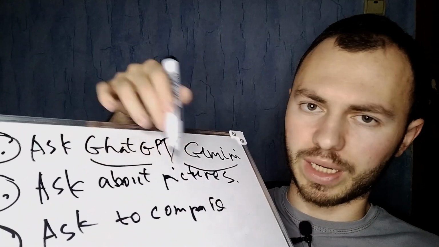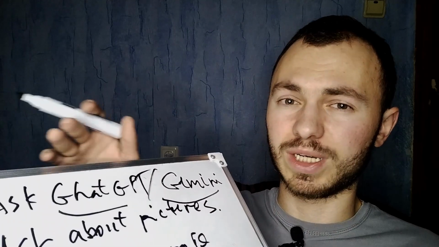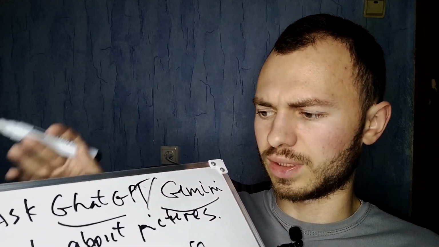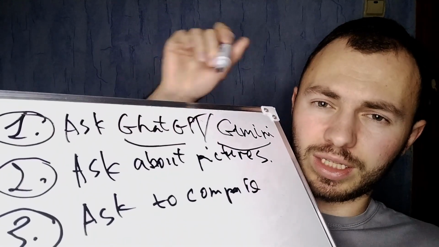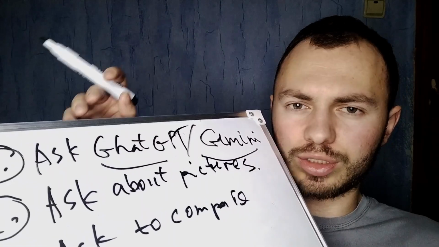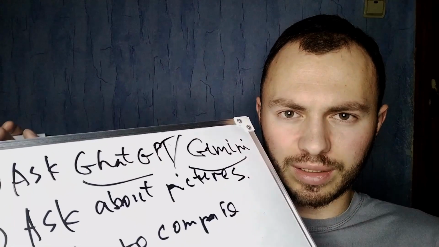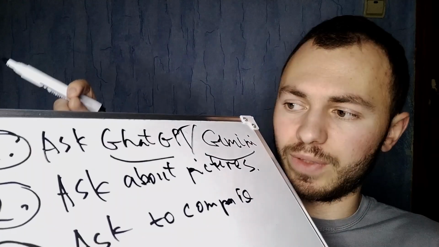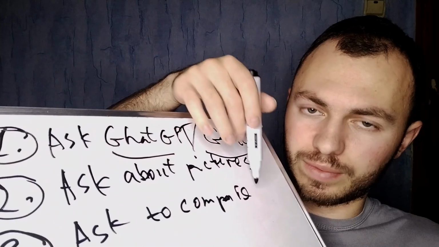You can ask to compare different things. For example, you asked about a car and also about something very similar. You read the answers, looked at the pictures, and understood that these are almost the same things, and you just don't see the distinction. You just think that this is the same. And to find the real distinction between all of these, you can just ask to compare them, for example a car